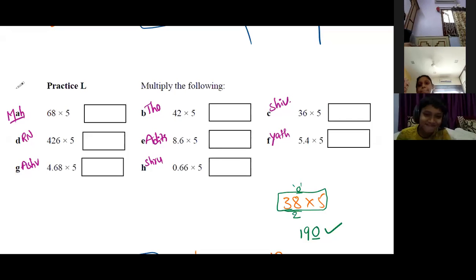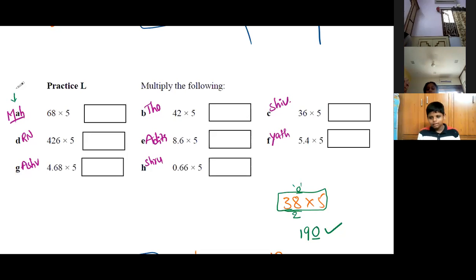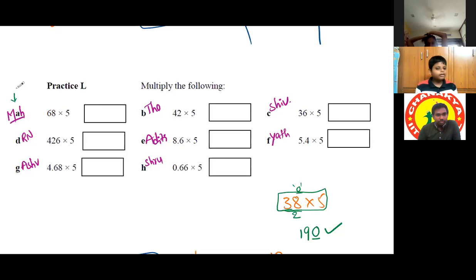Just see this exercise. You will be clear with what we have discussed till now. Mahavir, are you ready? Don't keep 0 first. Directly do the division. So here, instead of multiplying by 5, we need to divide by 2 first.